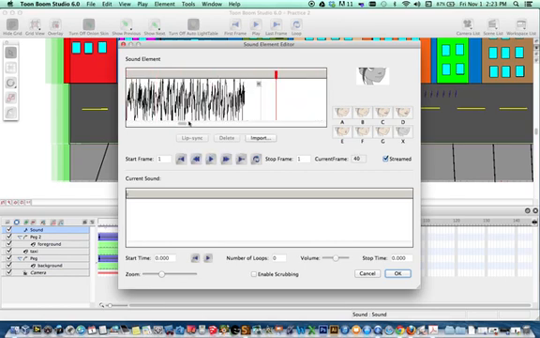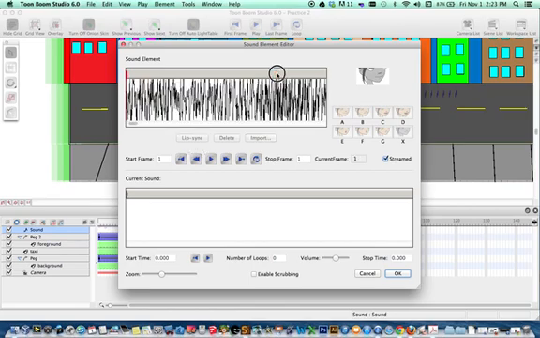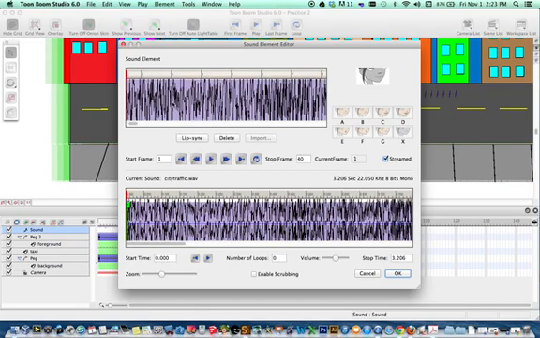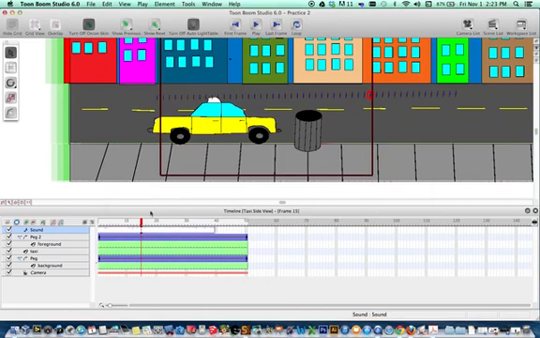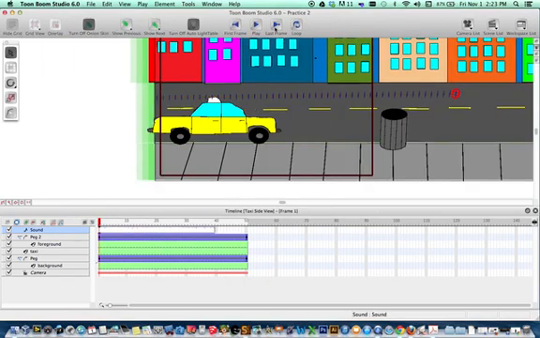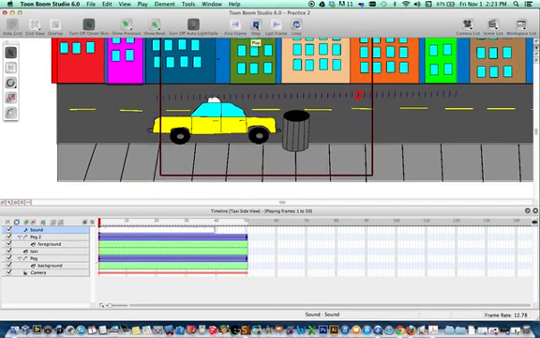If you want to hear the sound again, that's it. If you want to change the volume of the sound, all you have to do is click in this area, and it selects the sound effect, and then you can control the master volume. If you want to make it softer, because it's kind of loud, you just drop the volume, hit OK, and now listen how loud it is. Okay, so it's a little softer.